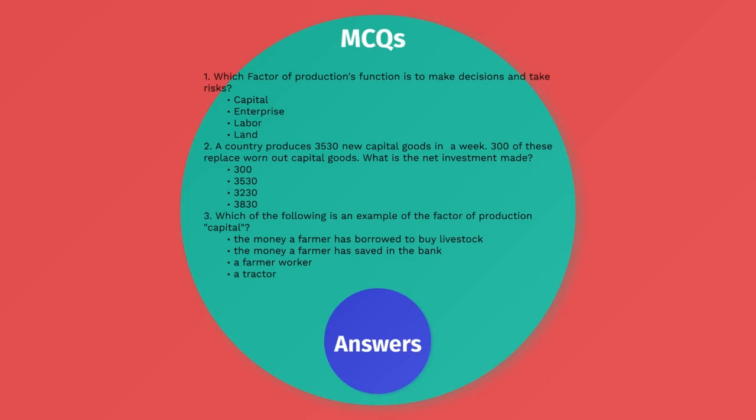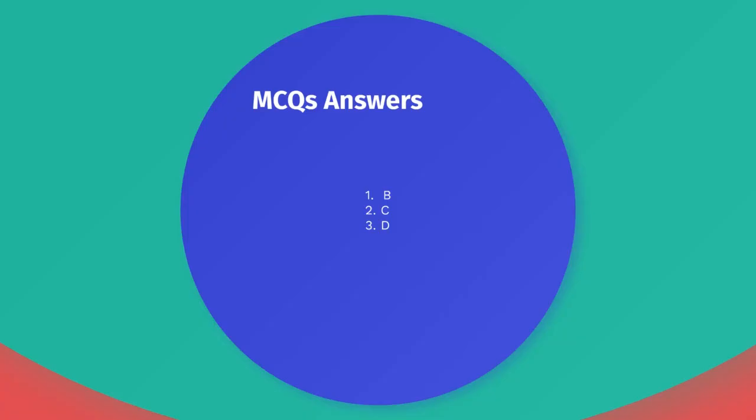A farm worker, a human, is using his physical and mental efforts, so he is labor. But we are talking about capital. A tractor is a kind of machinery, so we can choose a tractor as the option for capital. So capital will be a tractor, option number D. Yes, I guess we got the answers correct.